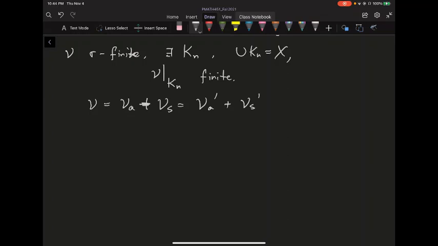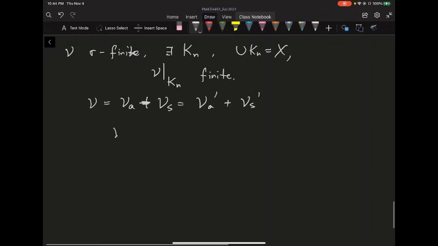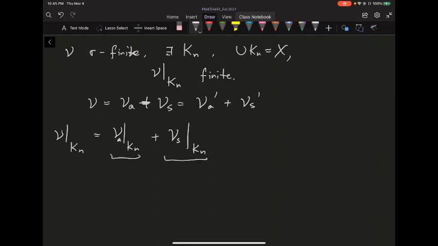Well, then one thing you can convince yourself is that nu a restricted to this kn plus nu s restricted to this kn gives a decomposition of nu restricted to kn. When you restrict something, it's still going to be absolutely continuous. So this first part is going to be absolutely continuous.